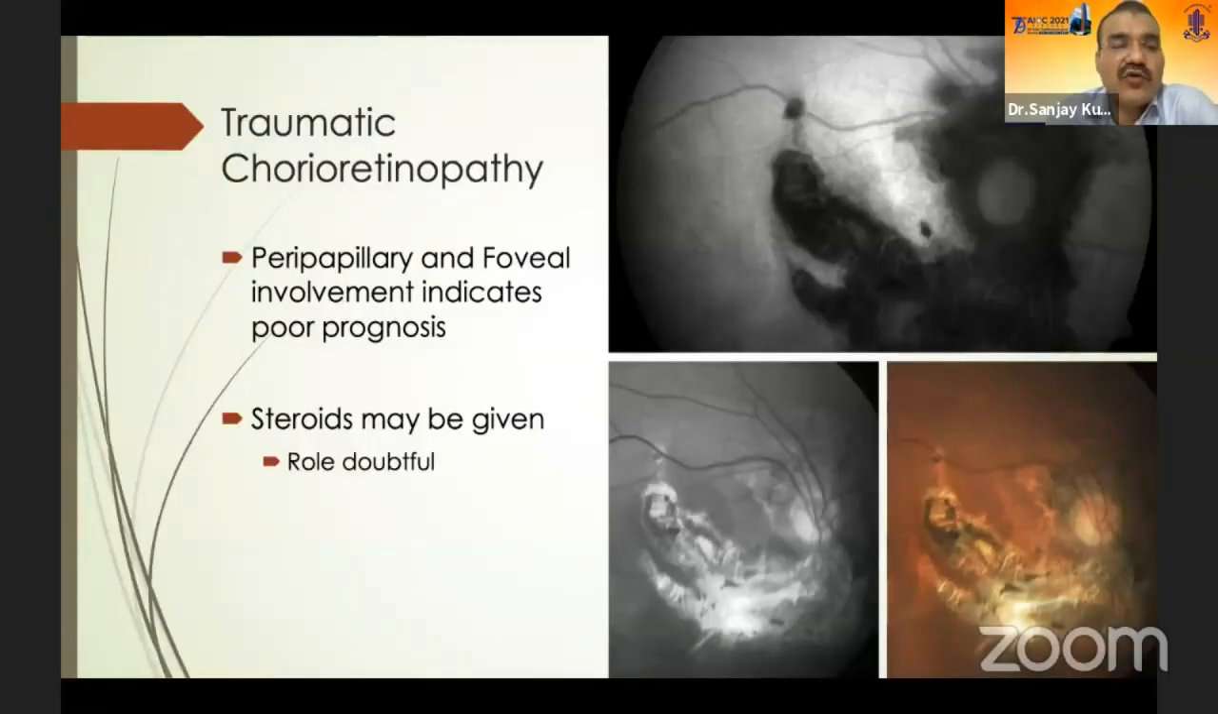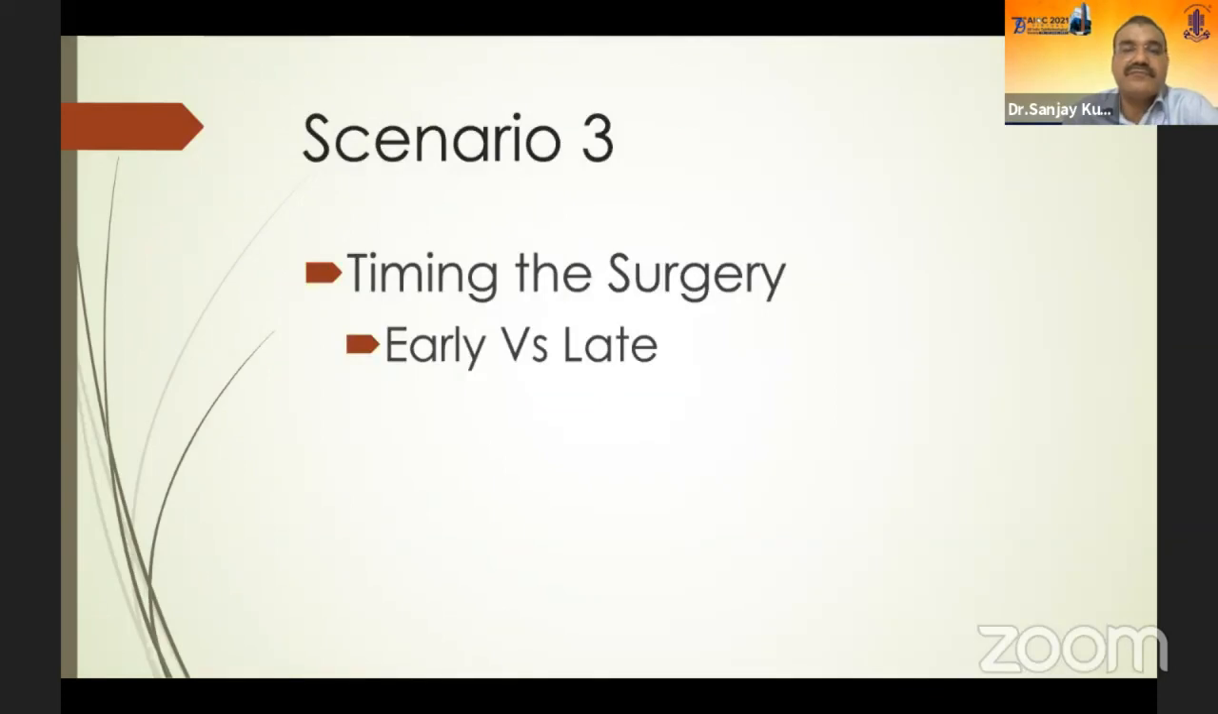One can have a traumatic chorioretinopathy. Initially, you may not be able to find a chorioretinopathy, but if there is a subretinal hemorrhage along with that, or when the patient comes a little later, you can have a scarring, and if the fovea is involved, the vision is definitely affected. You can have a secondary CNVM at a later date on these sites. Role of steroid, though, may be given initially, but it's doubtful.